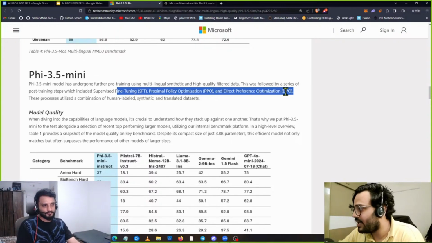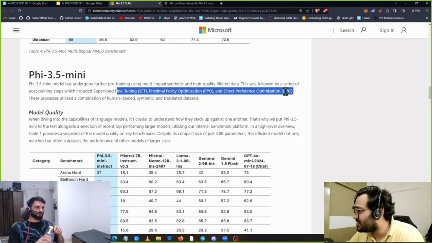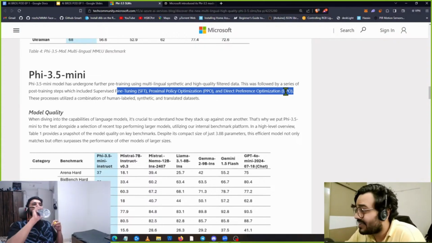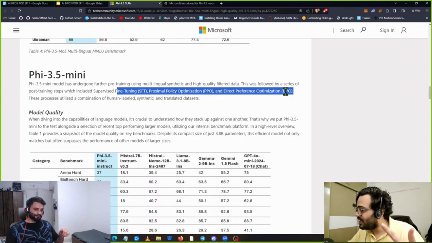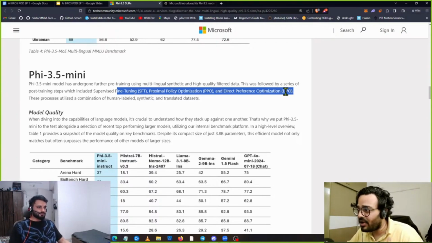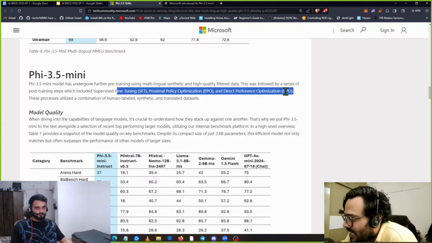Even the O1 model, right? It is trained not on RLHF. It's trained on classic reinforcement learning. So that's where they have trained it to build this chain of thought. This chain of thought has been built by classic reinforcement learning, and this model quality in just 3.8 billion parameter size, I mean, this is really good. Let's go and see what else they have.